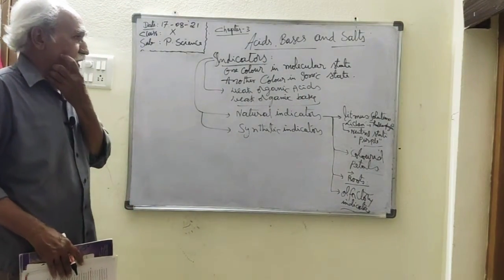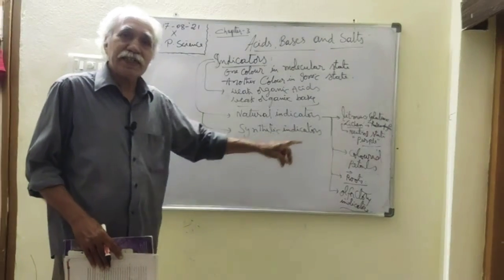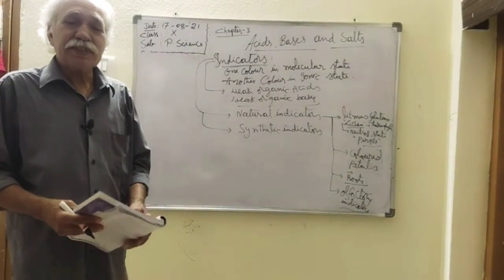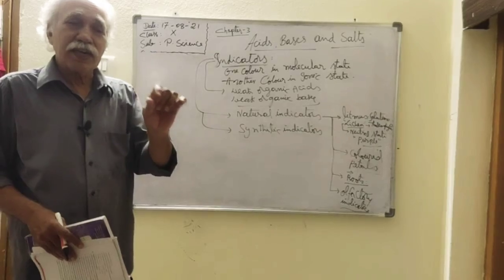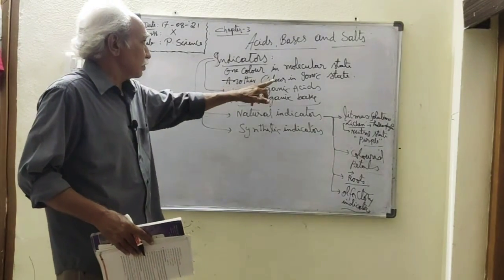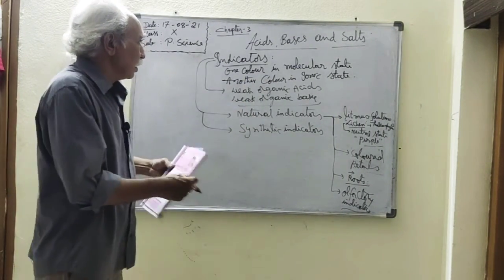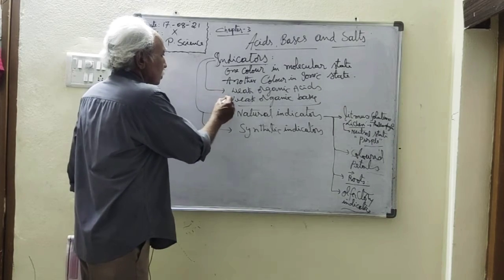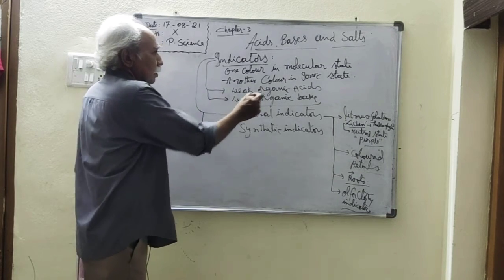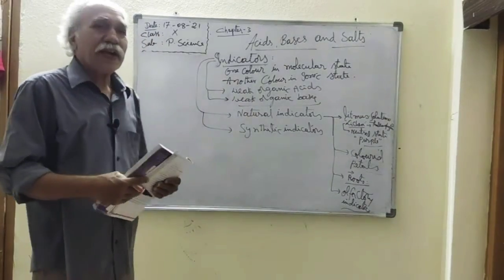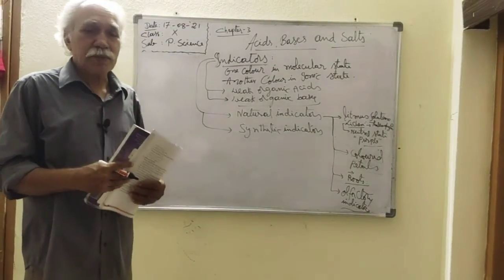Now next one is the synthetic indicators. Synthetic indicators are weak organic acids or weak organic bases, and these are prepared in the laboratory by using chemicals.